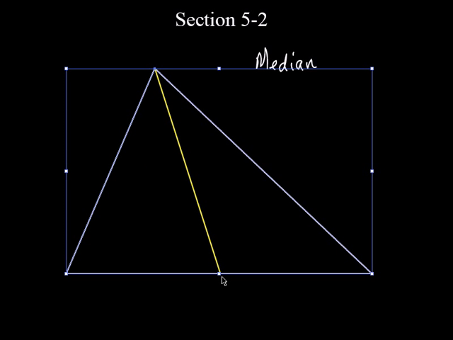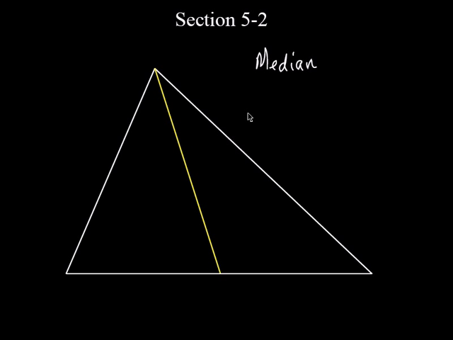All right, so that right there looks pretty good. So what is that yellow line right there? It is a median. Why is it a median? Because it starts at a vertex and it goes to the midpoint of the opposite side. Everybody see that? So I could actually draw three of these, couldn't I? Because I have three angles, I have three vertices, so I could draw three medians.